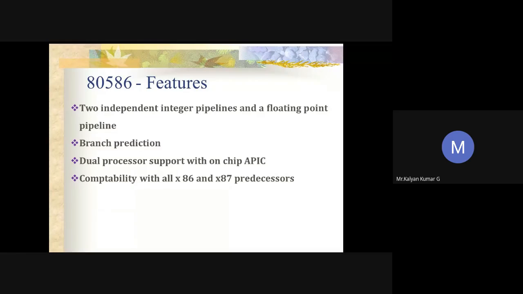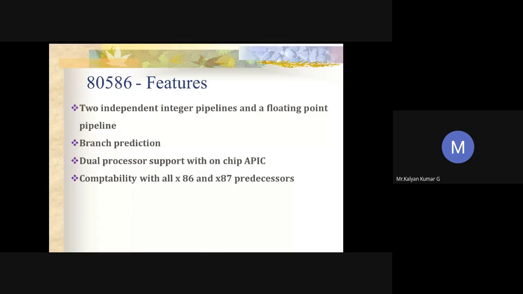Actually, whatever processors we discussed so far all come under CISC. Have you ever heard of these terms, RISC, CISC? Any idea? RISC and CISC: reduced instruction set computer and complex instruction set computer.